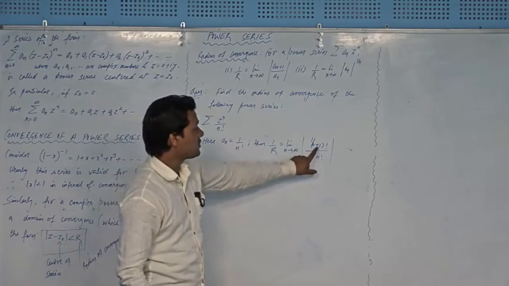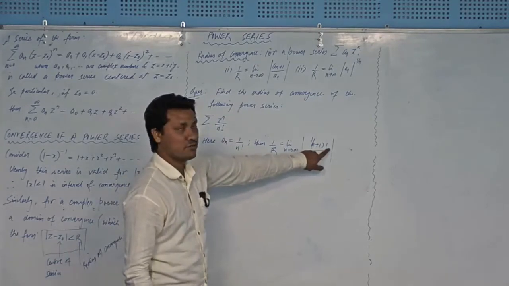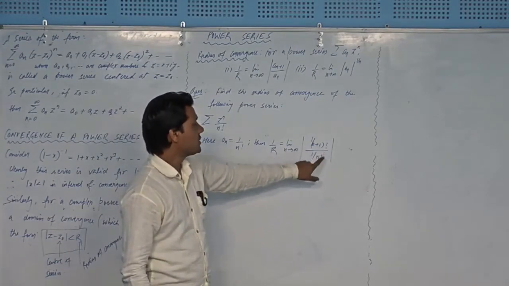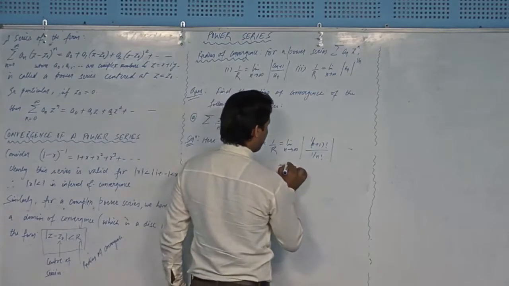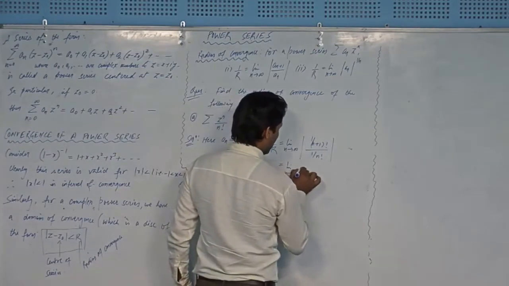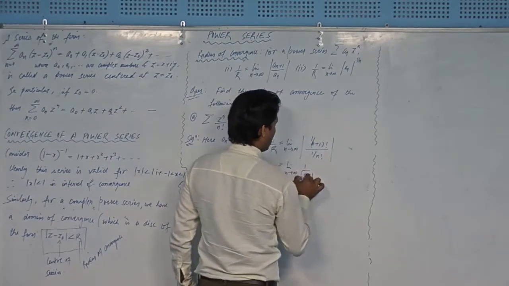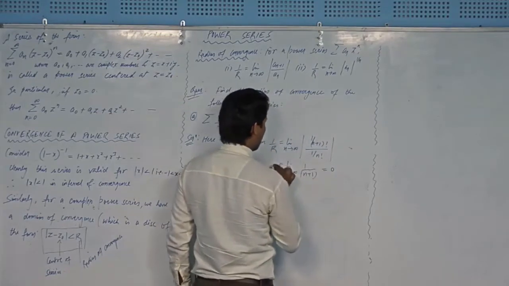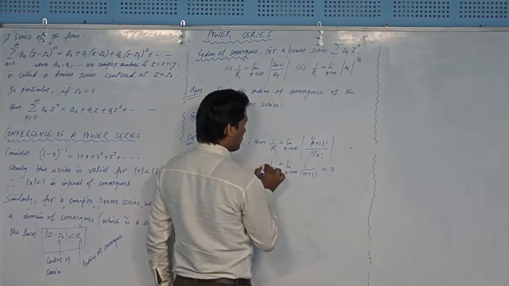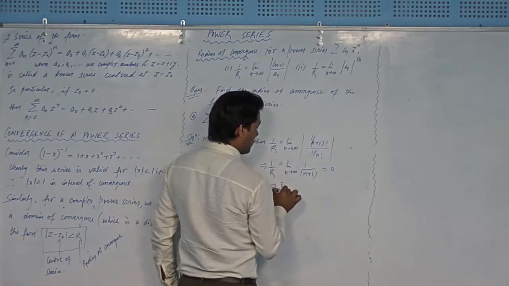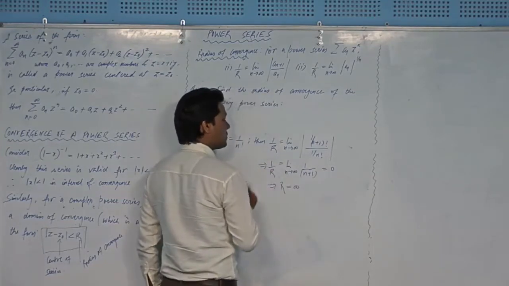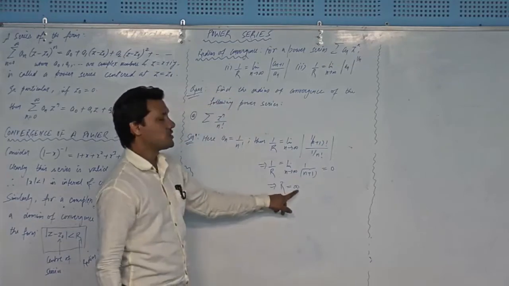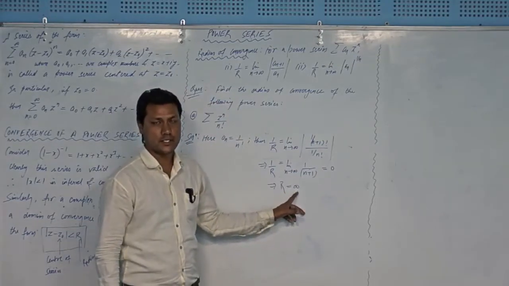You can see that n plus 1 factorial is n plus 1 times n factorial. That n factorial will cancel and you will be left with 1 over n plus 1, right? And if you approach n tends to infinity, it will give you 0, right? It means that 1 upon r is equal to 0, then r will be equal to infinity because it is reciprocal, right? So radius of convergence is infinite, right? It means that